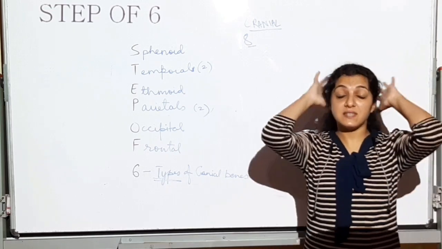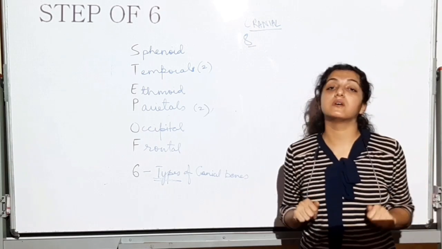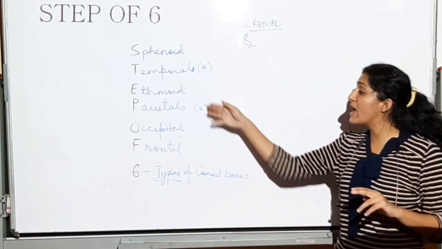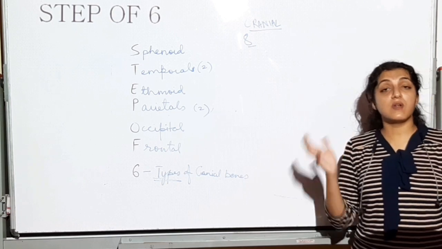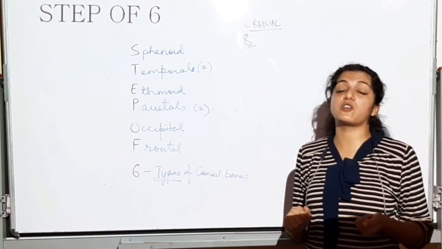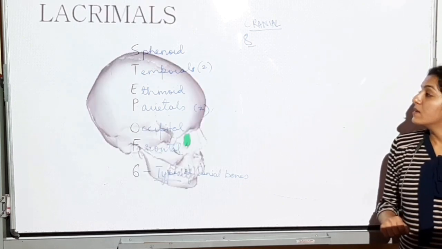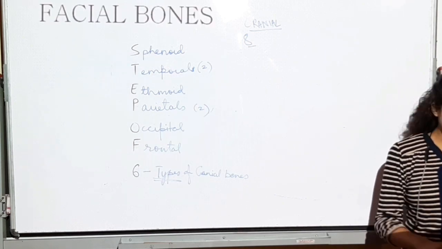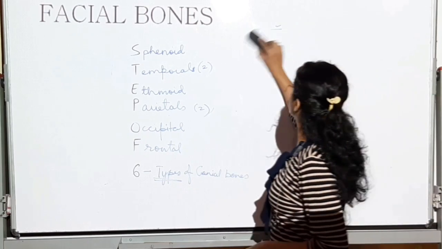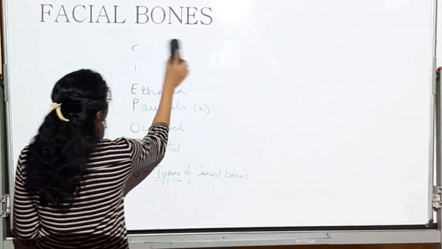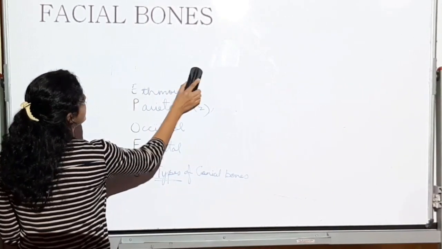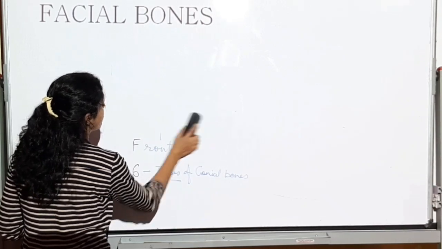Pause the lecture and just see आपको समझ में आ रहा है कि नहीं, आप count कर पा रहे हो कि नहीं, and where each bone is located. You should understand. Otherwise, go back, उसका location check करो. All right. So now we will come to the facial bone. Having done with the cranial bone, let us see the skull is made up of what else.